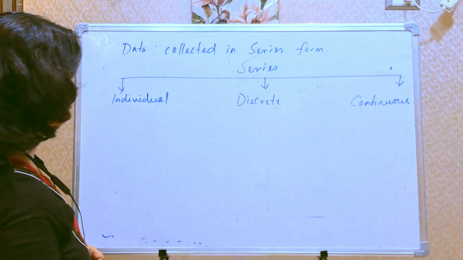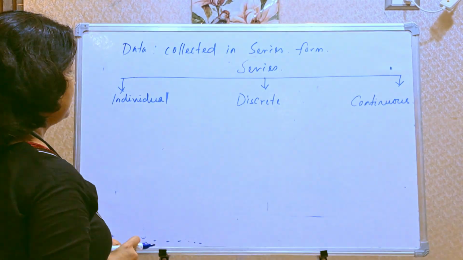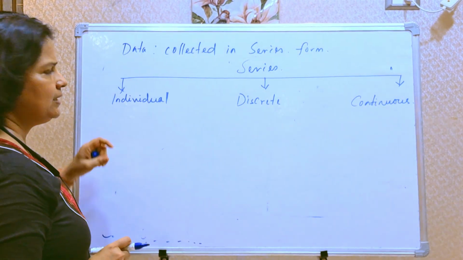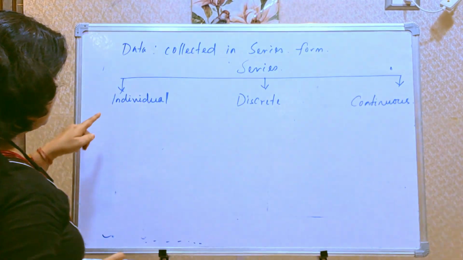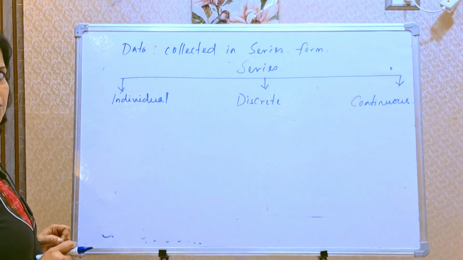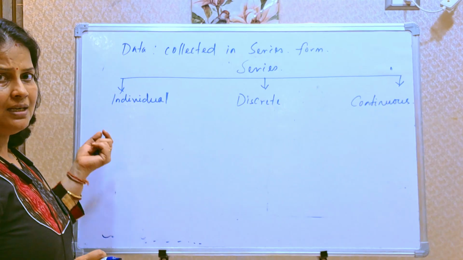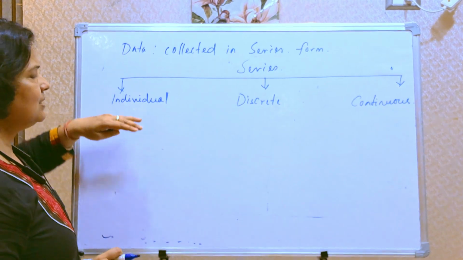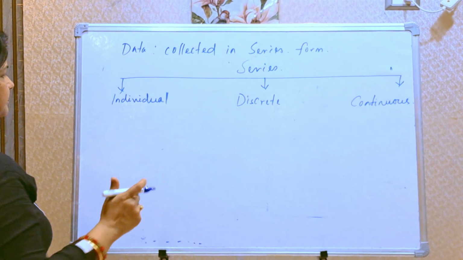Suppose we take one example. Suppose in my class there are 50 students and I have taken an exam of 20 marks. If I write the individual marks secured by the students, that is called individual series. Let us write it.